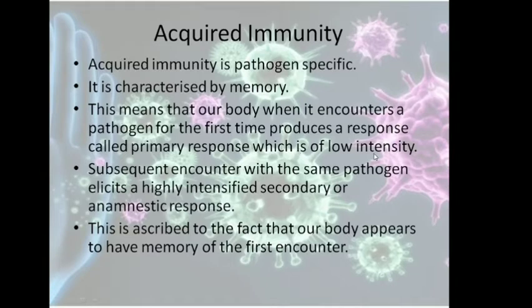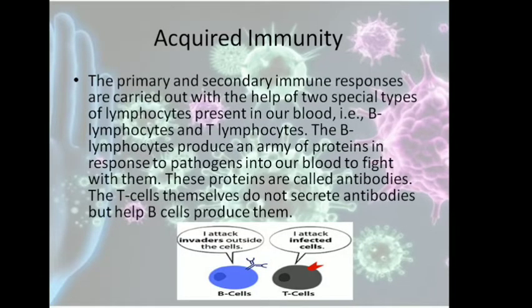But if the same bacteria enter a second time or a third time or a fourth time, these subsequent encounters will elicit a highly intensified secondary or anamnestic response. So the secondary response will be of very high intensity and also very quick, so that the pathogen will be destroyed by our immune system.